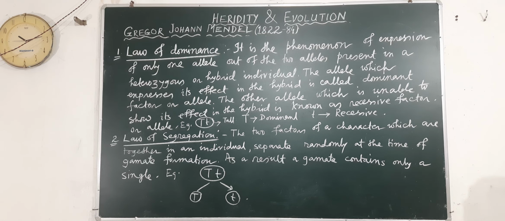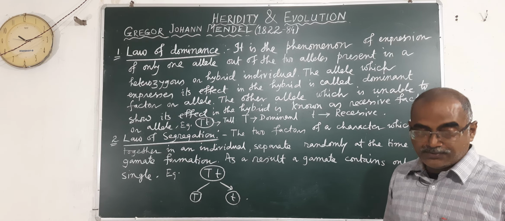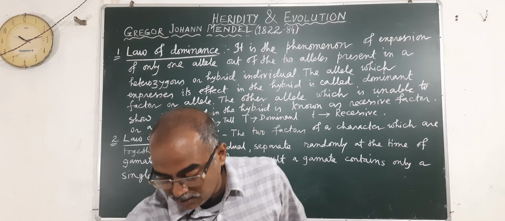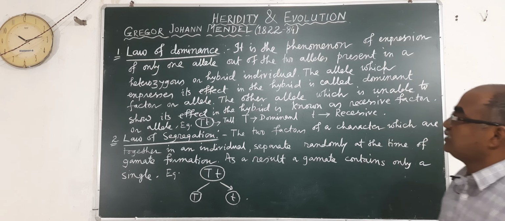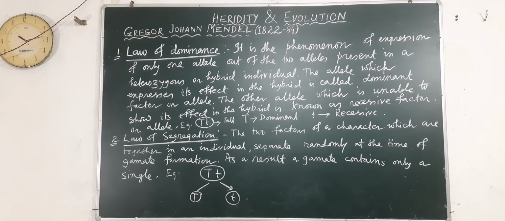Now try to remember the law of dominance and law of segregation. In the law of dominance it is told: the phenomenon of expression of only one allele out of the two alleles present in a heterozygous or hybrid individual.